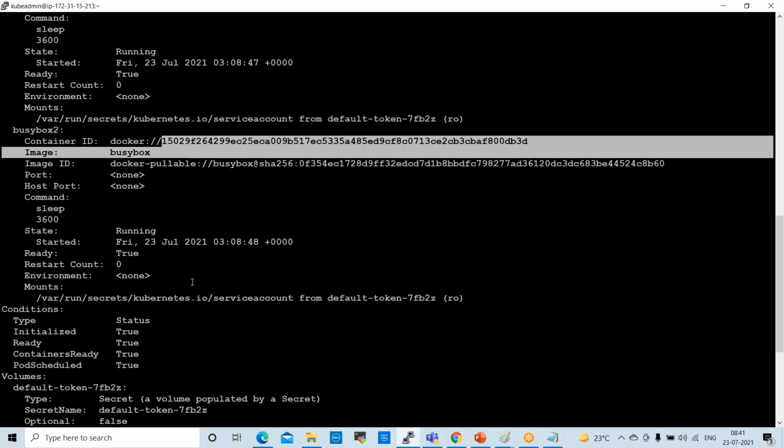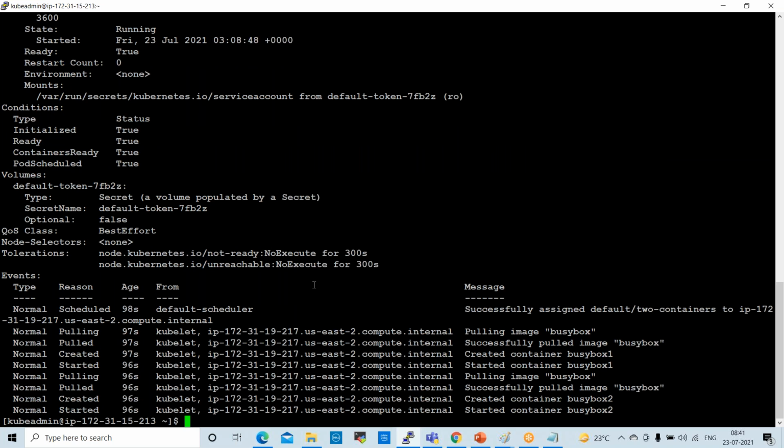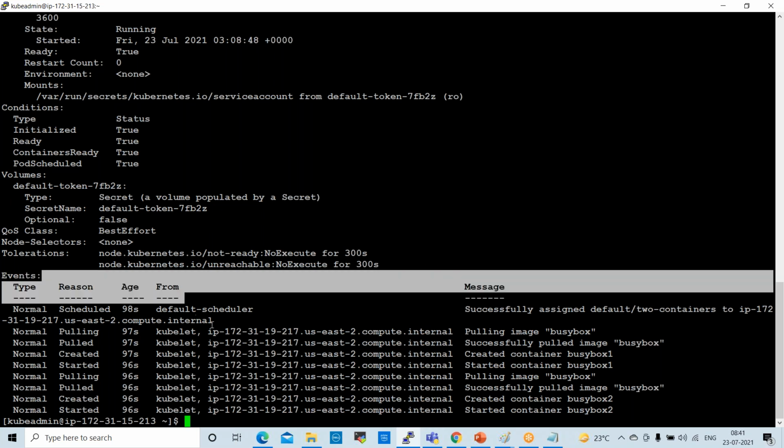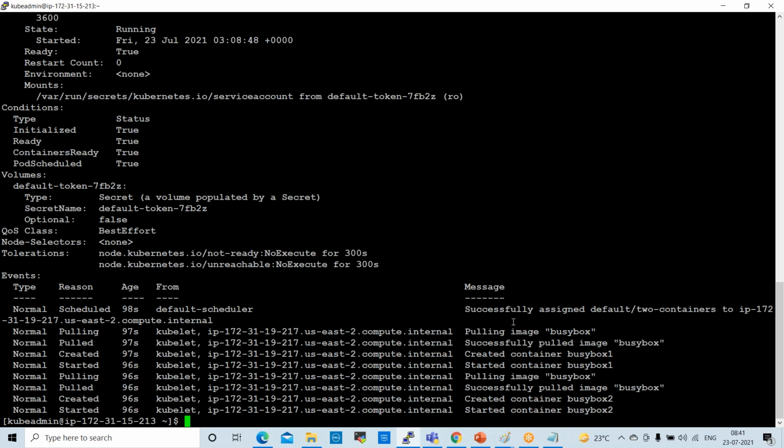So port number, whatever sleep port number we give, it is showing here, right? So we can describe this container and check all the details about these containers. Events, these are the events. Event means type, event type, reason, age, how much time, when we created this, and from. See here the message: successfully assigned default 2 containers and pulling image BusyBox, right?